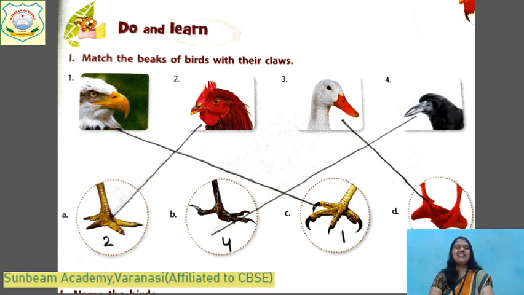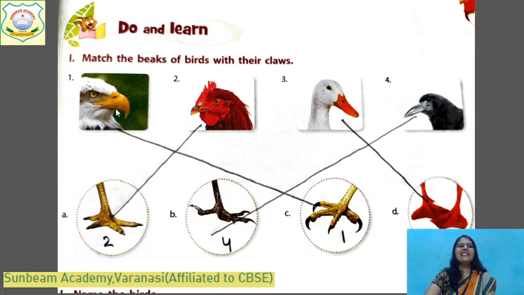Yes, these are pictures of different types of birds having different types of beaks. In the first row it is, and then in the second row there are the claws of the birds. You have to see the picture of the bird, identify it, then match. Okay, first one, this is a vulture. You can see the curved beak, and you will match with talons. They are flesh-eating birds. Very strong curved beak. They have to tear the flesh. Okay.